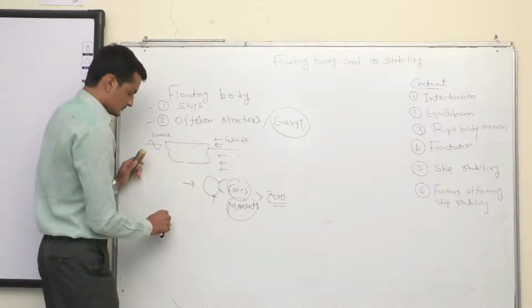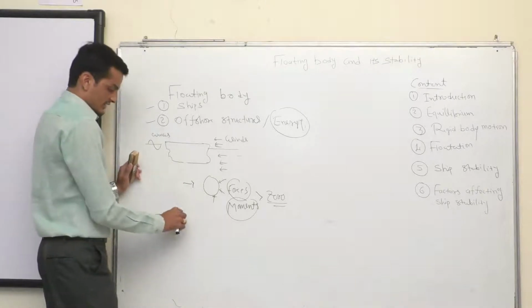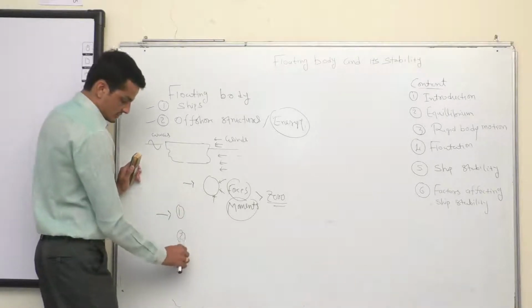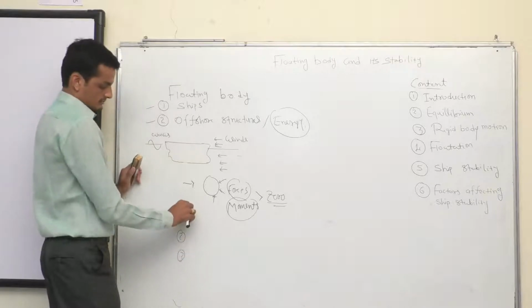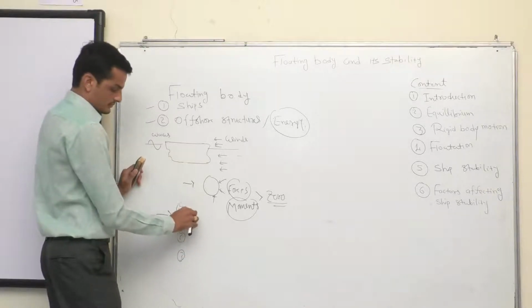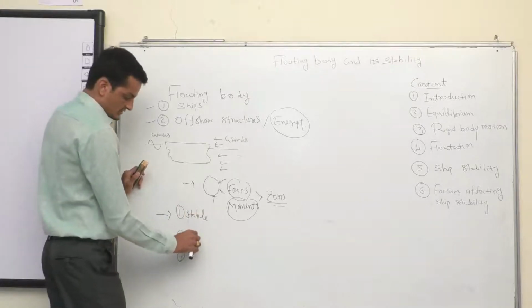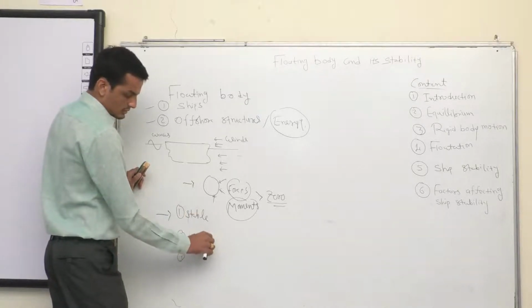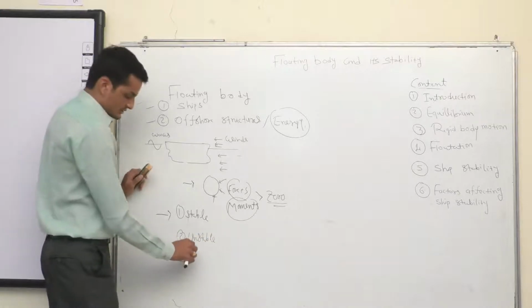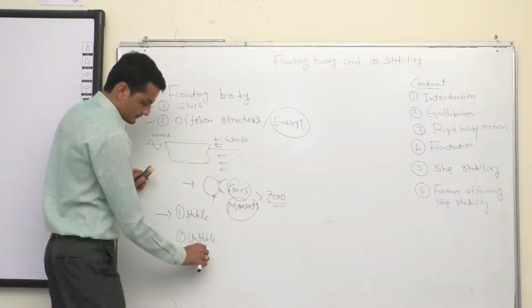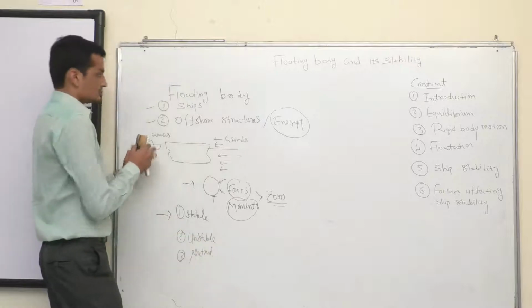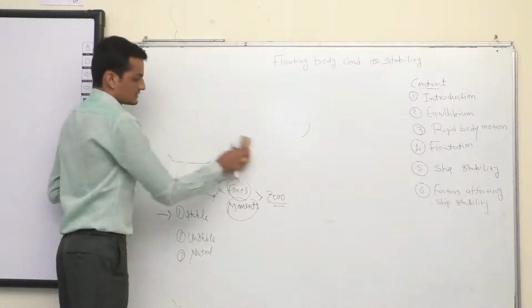So what is equilibrium? There are three categories. First is called stable equilibrium, second unstable, and the third one is called neutral equilibrium. So what is the stable equilibrium, unstable equilibrium, the neutral equilibrium?